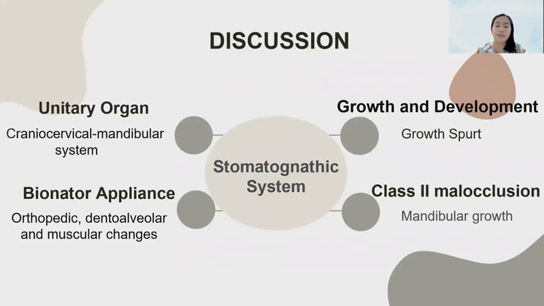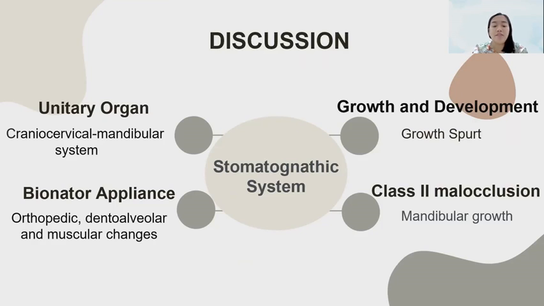The stomatognathic system is a unitary organ with functions related to each other. This organ includes the mandible, maxilla, temporomandibular joint, dental structure, and other supporting structures such as the muscles of mastication, facial muscles, and muscles of the head and neck. The interaction between this functional complex and the head and neck muscles affects the craniocervical mandibular system, and several studies that have investigated the effect of features such as strength, flexibility, and posture report different findings.